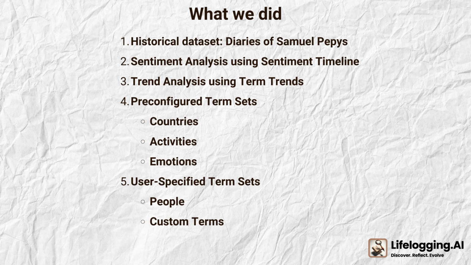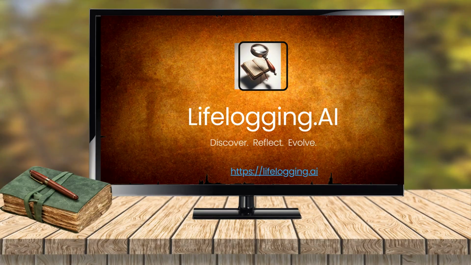In this demo, we used Samuel Pepys Diaries to illustrate how to create and analyze sentiment timelines. We also showed you how to see term trends with pre-configured term sets like countries, activities, and emotions, and how to track your own custom term sets. These tools help you track trends, group related terms, and gain deeper insights into the people, topics, and emotions in personal diaries and journal contents.